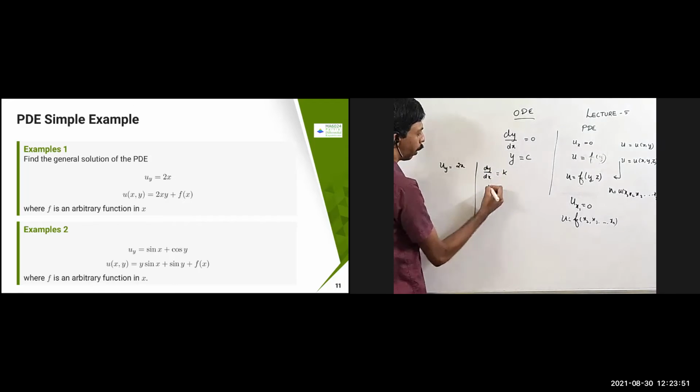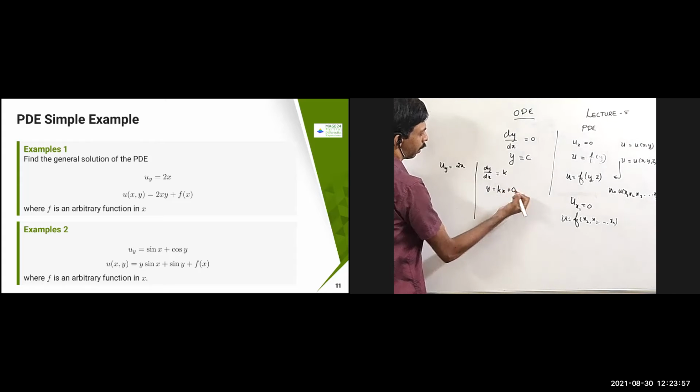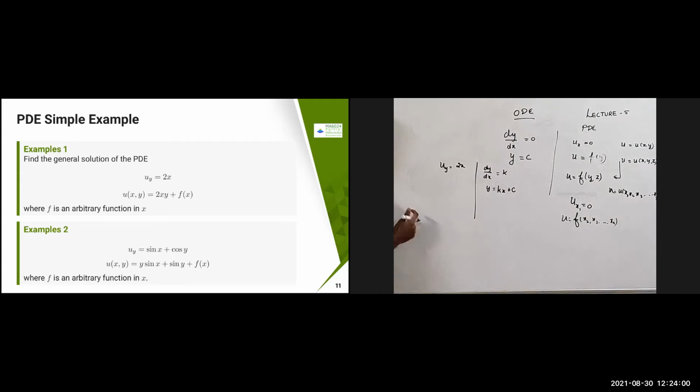Dy by dx equal to k means what is y? Y equal to kx plus c. So same thing is going to come here. What I'm going to get is that u is equal to, this is constant, so I can keep it as it is. In the place of k I'm giving 2x. This is with respect to y, therefore here x is there, so here y is going to come. Whatever was here will be multiplied here. 2x into y plus some constant is going to come.